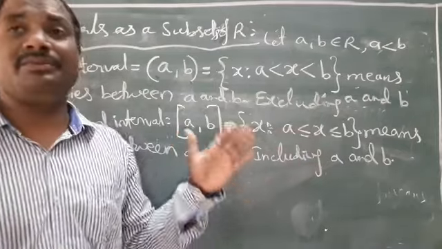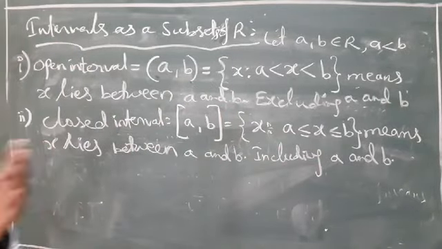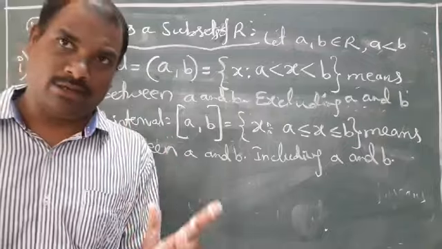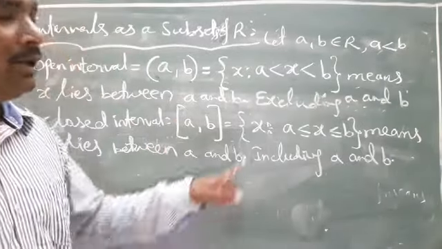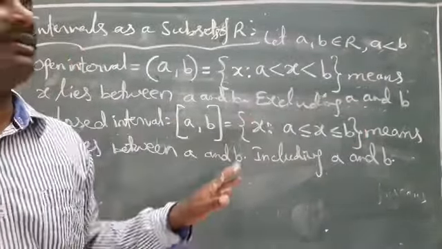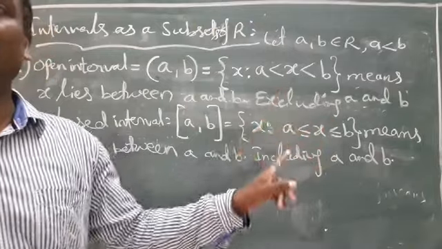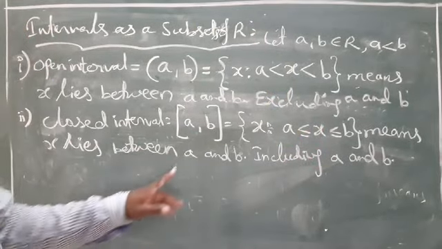Here X lies between 2 and 3 means 2.1, 2.2, 2.3, 2.99999 also, and here 2 and 3 also. X will take 2 and 3 also, that is including.